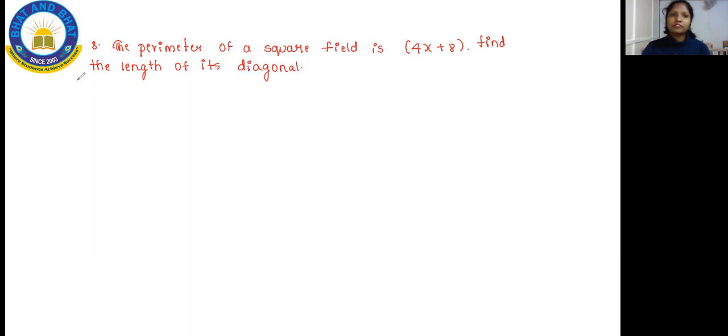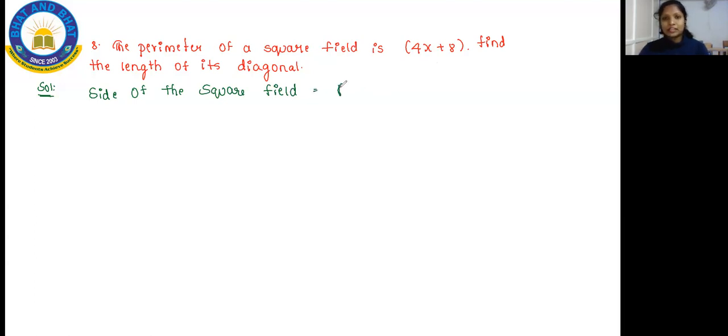So what you have to find is the length of the diagonal. Here the perimeter of a square is given. So let me find your side first, because the perimeter of the square field is given and you have to find its diagonal. And students, to find the diagonal, length into breadth you want, but it is not given here in the question, isn't it? So I'm going with the side of the square field. So write the side of the square field. First I have to find the side of the square field.